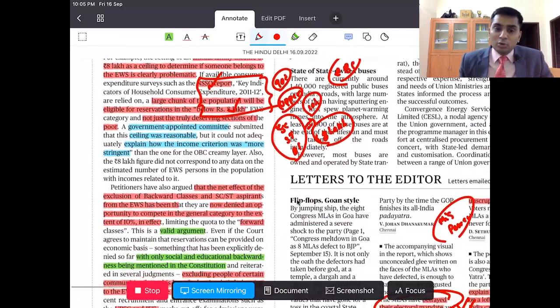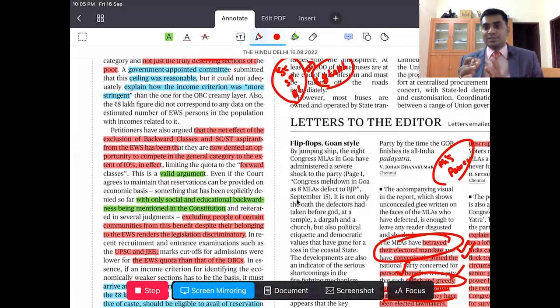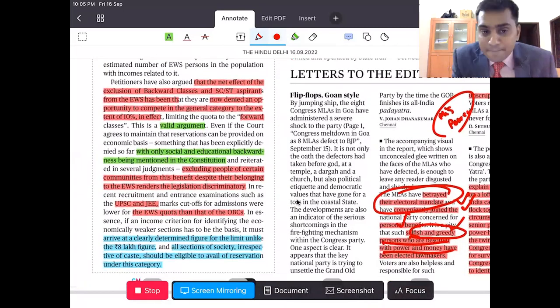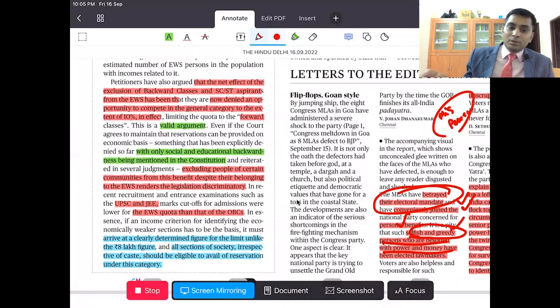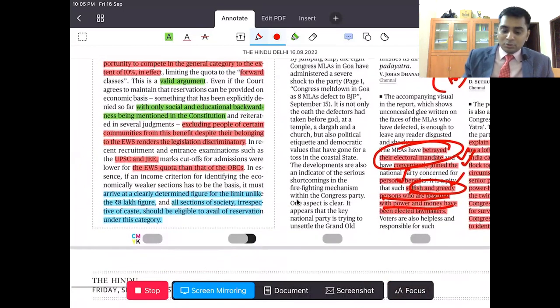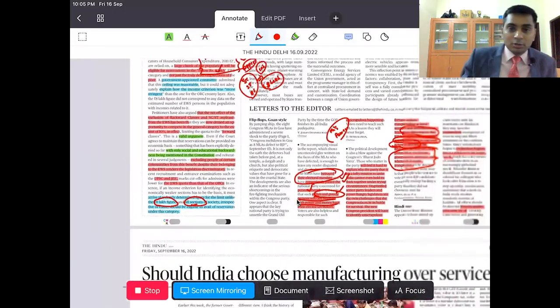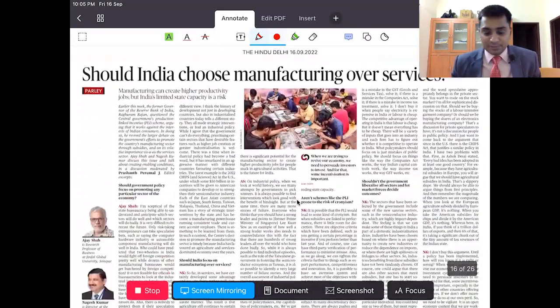Now the court is looking into this. We'll discuss this some other day, but remember, they also say that in the recent UPSC and JEE marks cutoffs, the EWS quota has fewer marks than OBCs, hence it is questioned. So now the requirement is, you have to clearly determine whether 8 lakhs is the correct figure or not, and you have to say whether every section of the community is getting benefits or not. So this is the thing which it is looking at.